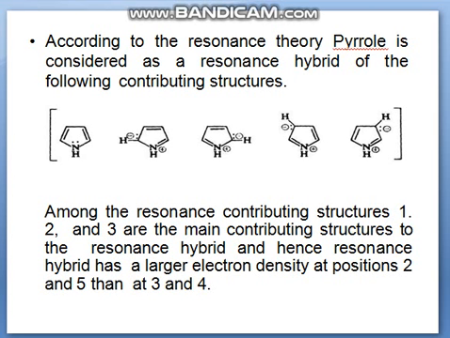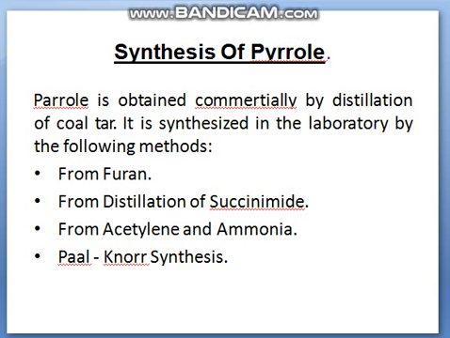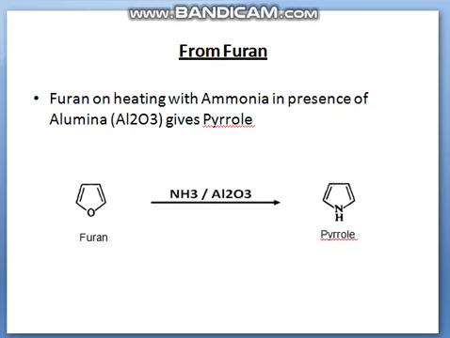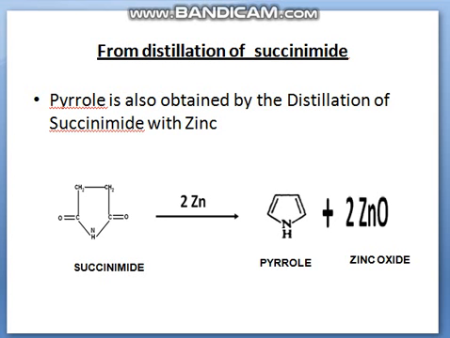Pyrrole can be obtained by many processes, but here there are four processes: from furan, from distillation of succinimide, from acetylene and ammonia, and Paal-Knorr synthesis. From furan, if we heat furan with ammonia over alumina, it gives pyrrole. Next is from distillation of succinimide. Pyrrole is also obtained by the distillation of succinimide with zinc.